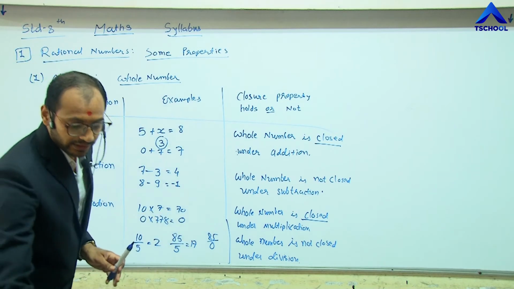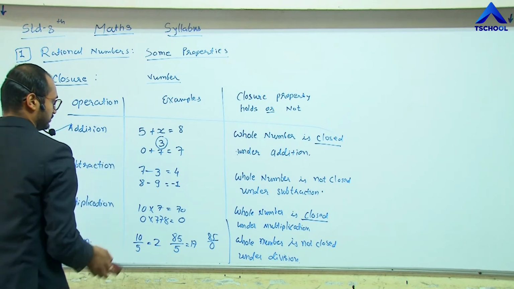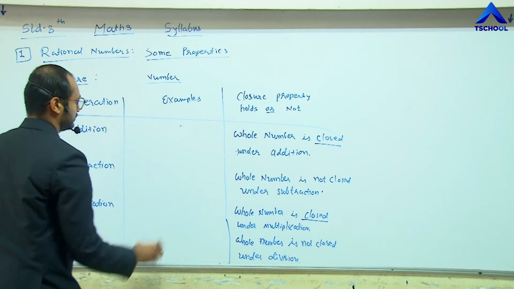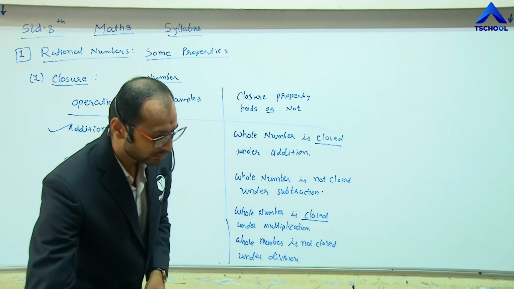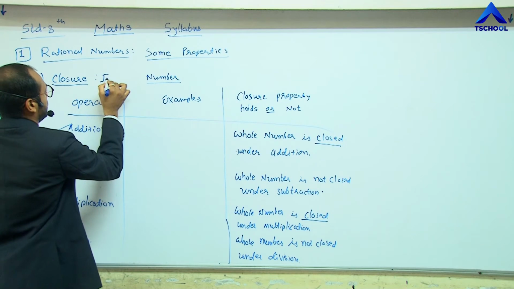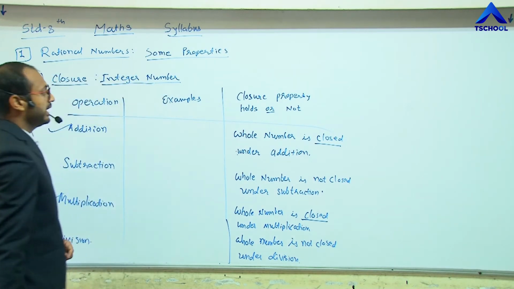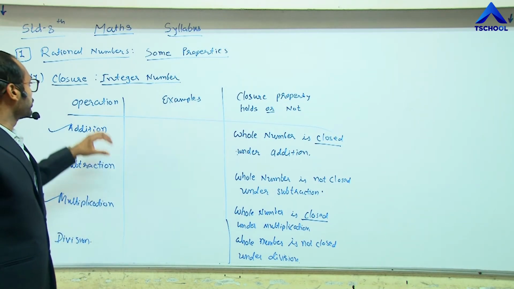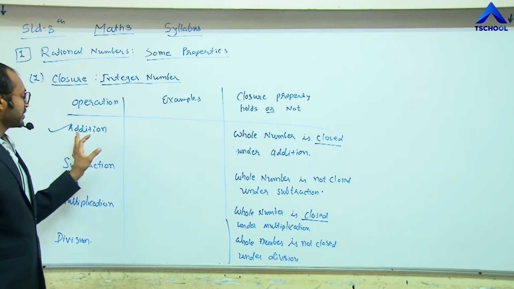Now let me take another number system, like integers. For the integer number system, let me check the closure property for these operations. The first operation is addition.